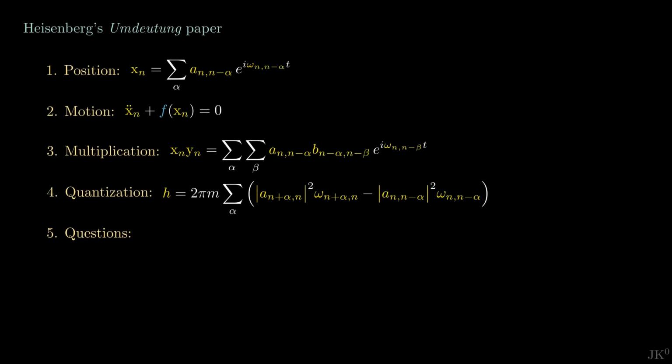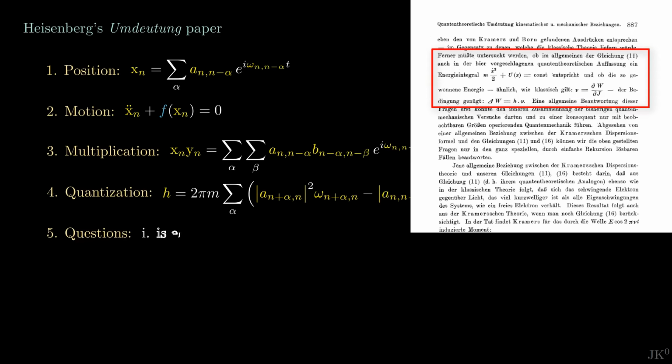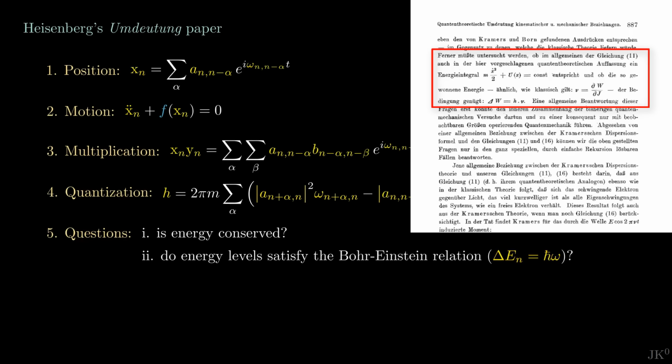Probably influenced by the recent refutation of BKS theory, Heisenberg wondered about energy conservation and also whether the energy levels predicted by his theory would satisfy the well-established Bohr-Einstein relation. But the only way to answer these questions was by testing the theory with examples. This is what I will do in the next part.